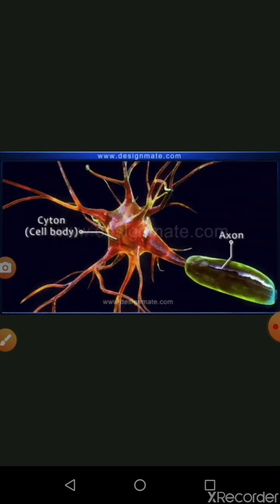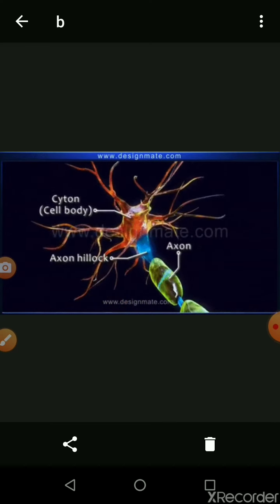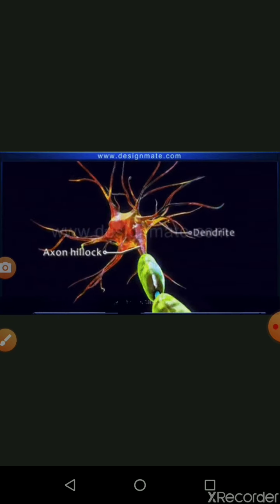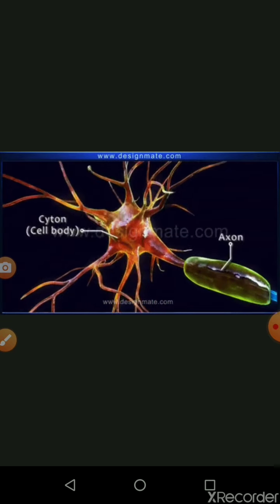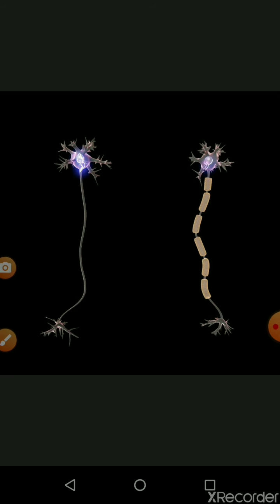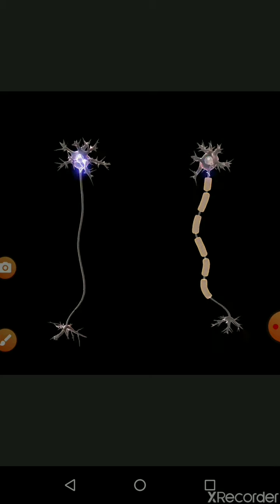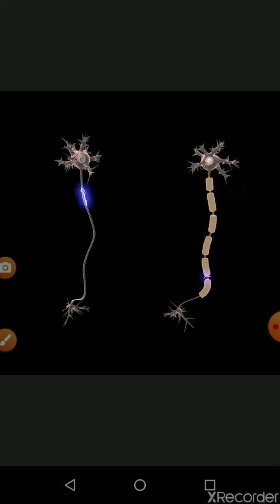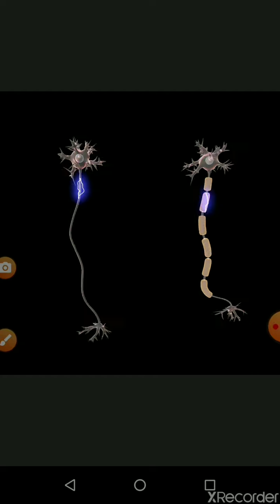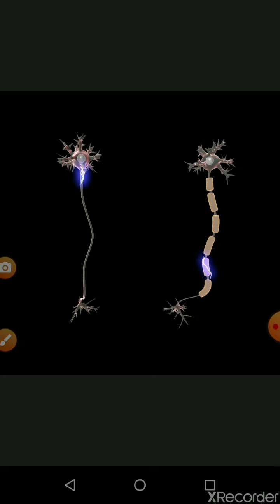So this is the diagrammatic representation of the neuron. It receives the signal, and automatically the signal is passed on through the cyton and dendron. Then next, this is the structure of the axon, the entire cell. First they receive the signal by the dendron, which is passed on to the cyton, then slowly it reaches the axon and goes to the end of the axon terminal.